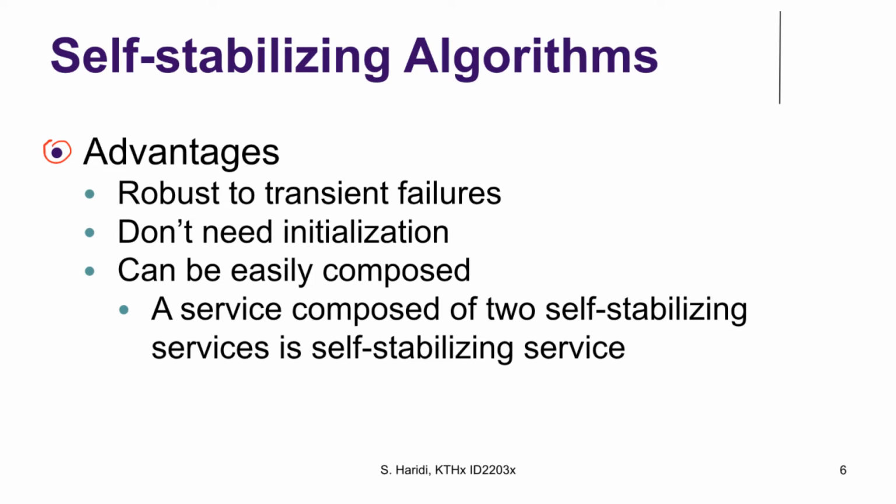There are a lot of advantages of self-stabilizing algorithms. They are robust to transient failure, and they don't need initialization because they can start from any state and move to a legitimate state. And in fact, they can also be easily composed. You can have two services, each of them a self-stabilizing service. If you compose them together, you get one service that is self-stabilizing. So a service composed of two self-stabilizing services is also a self-stabilizing service.